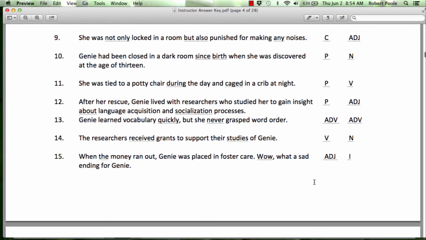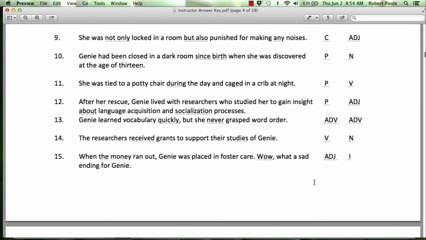In 13, quickly. So how did Jeannie learn? She learned quickly. So remember that adverbs answer how something happens, how a verb happens. Here it happens quickly. But she never grasped. So grasped is the verb in this sentence, and never is an adverb of frequency. So never, sometimes, always, hardly ever, those are all adverbs.